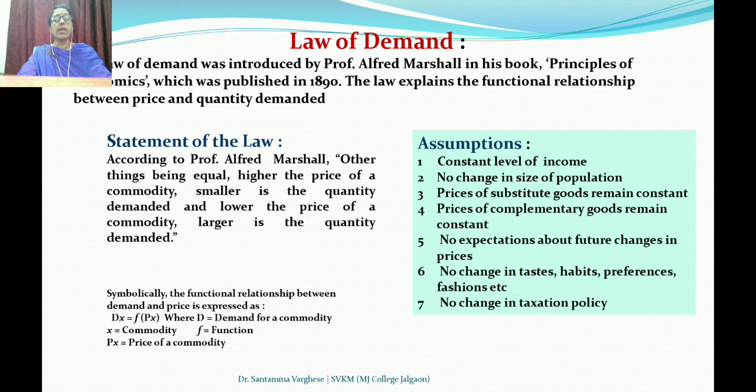The fourth one, price of complementary goods remain constant. What are complementary goods? Which are demanded together. Joint demand, complementary demand. So price of these complementary goods should remain constant. It is assumed that price of the complementary goods remain unchanged because change in the price of one good will affect the demand for the other good. So it should be constant.